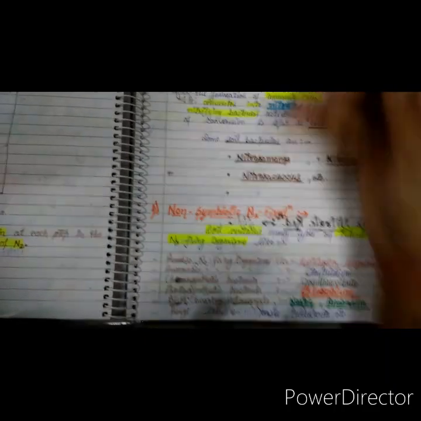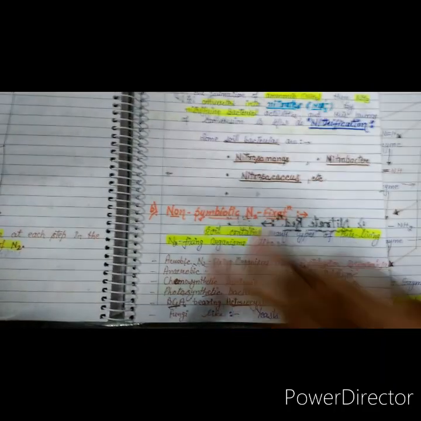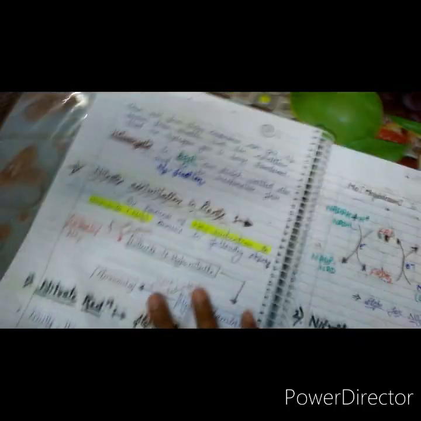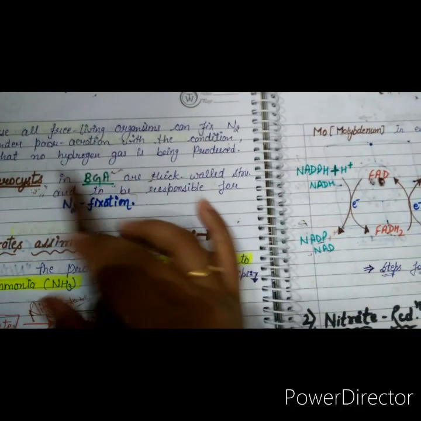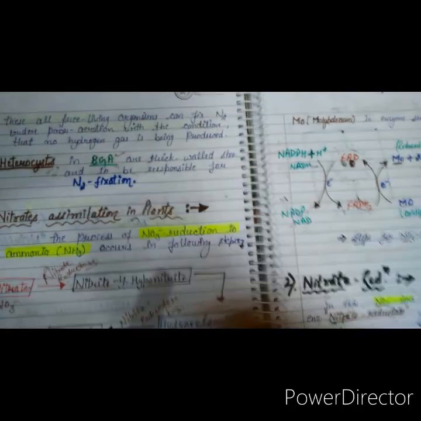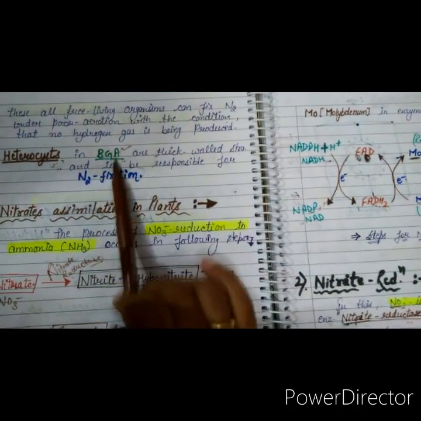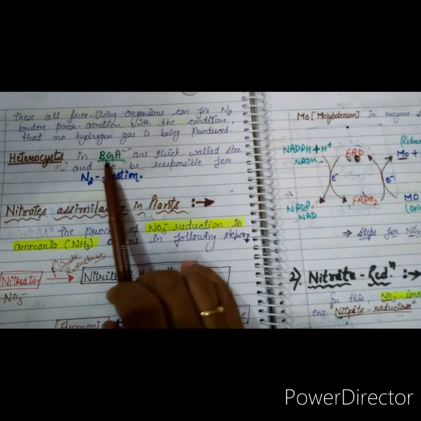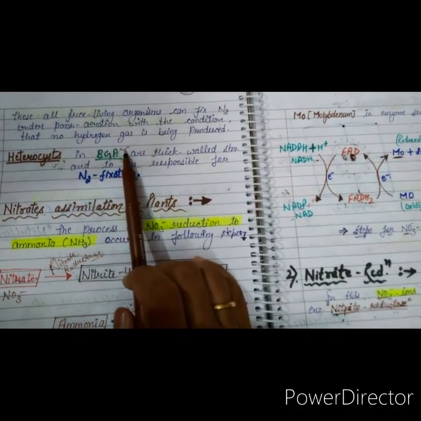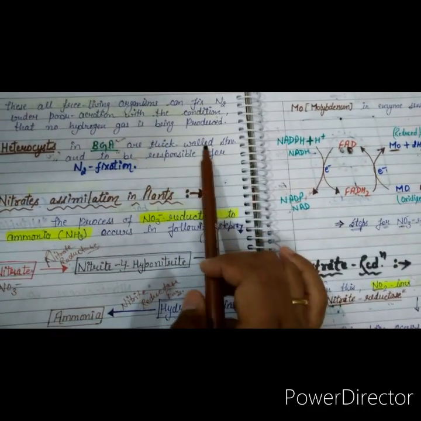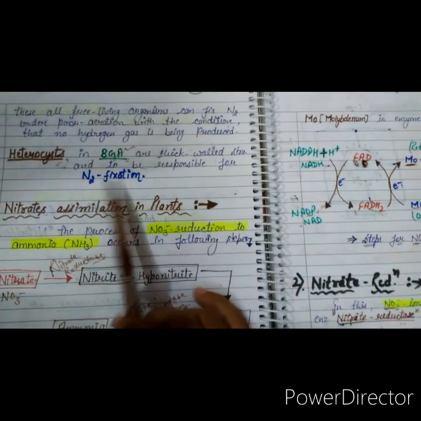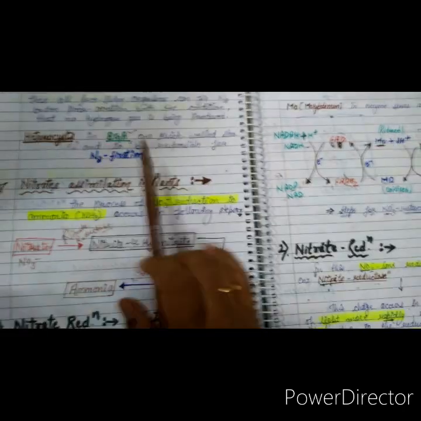All these free living organisms can fix nitrogen under poor aeration conditions where no hydrogen gas is being produced. The heterocyst in BGA, the blue green algae, which is a member of the Cyanophyceae class, is a thick wall structure and is responsible for nitrogen fixation in the plants.